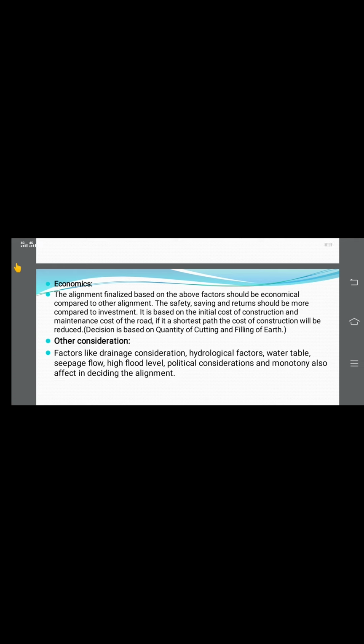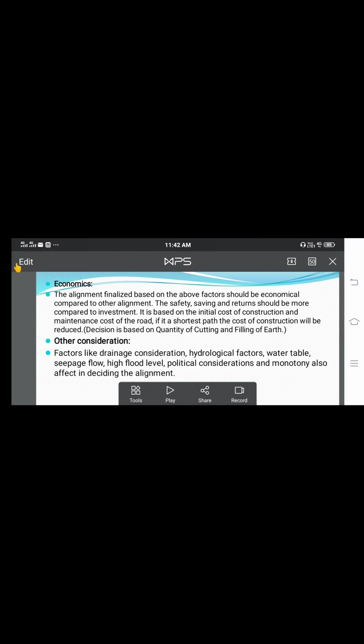When the distance between the two points is shortest, then obviously the cost of construction is lower. And also the maintenance of that road should be kept low, and the usage or utility should be kept high, so that we can earn more.